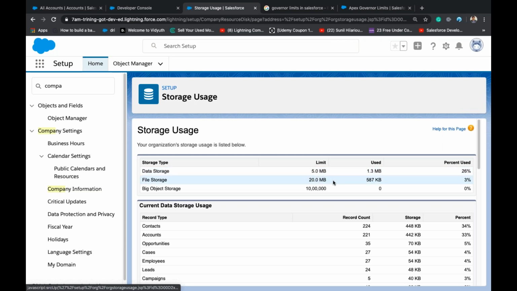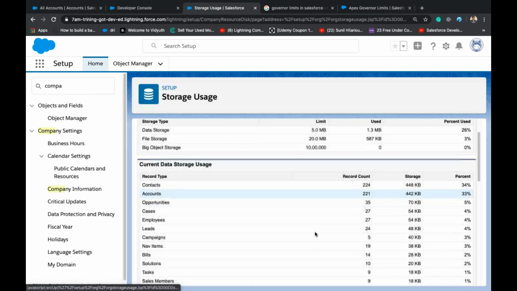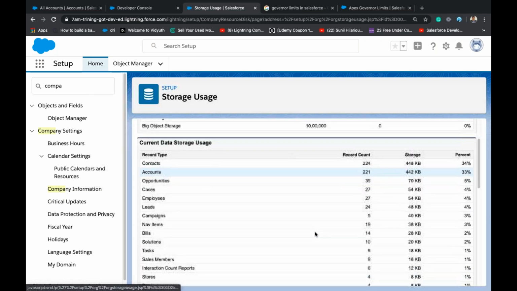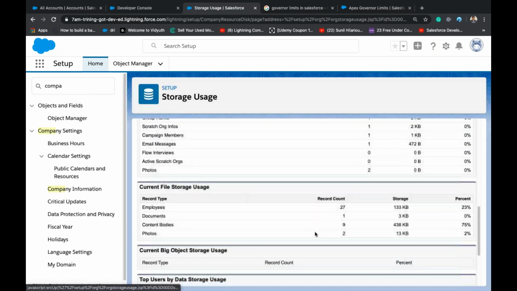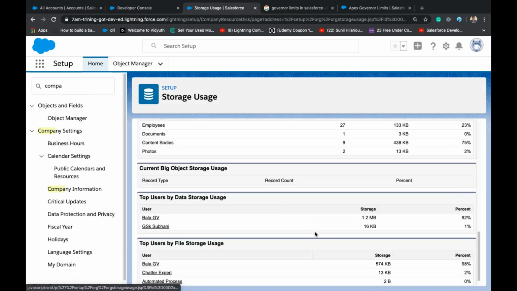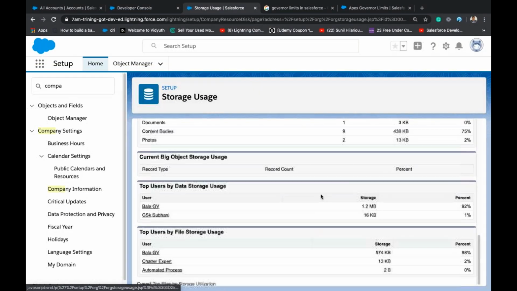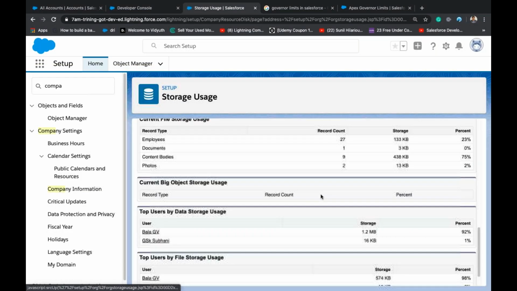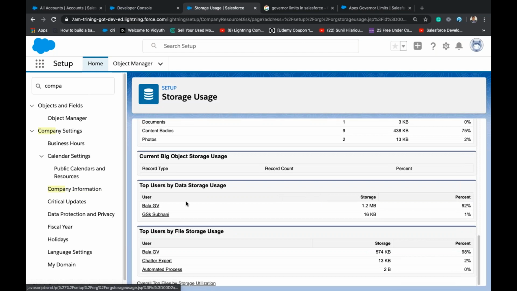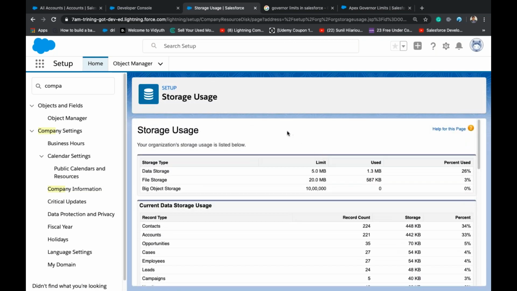File storage is 20 MB, and these are all current data usage, current file storage usage. These are all usages mentioned here. Okay, my user used 1.2 MB and one used 16 KB. So records also will get counted, but in KBs, right?